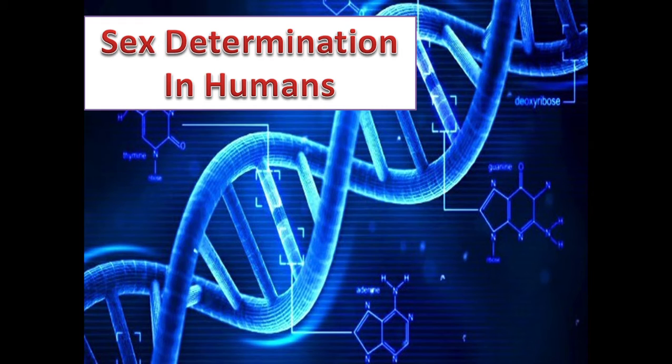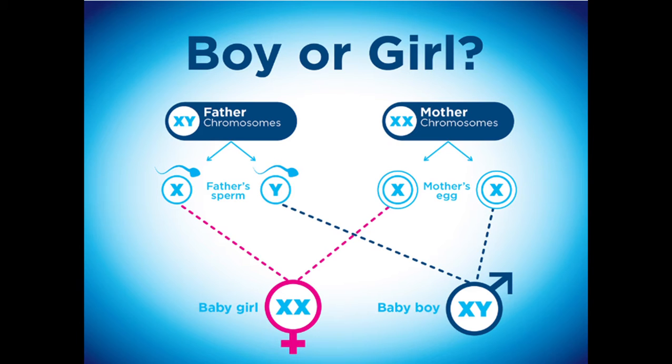Hello, dear students. We have already discussed that the sex determining mechanism in case of humans is XY type. Out of 23 pairs of chromosomes present, 22 pairs are exactly same in both males and females. These are autosomes. A pair of X chromosomes are present in the female, whereas the presence of an X and Y chromosome are determinant of the male characteristic.